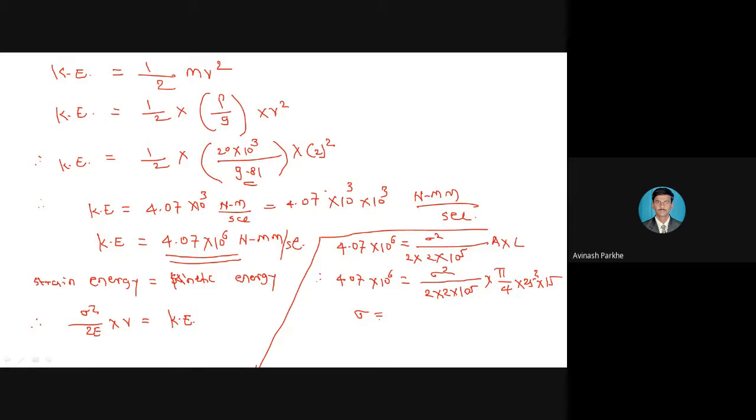Do the calculations. The kinetic energy is equal to sigma square upon 2e into volume. Kinetic energy we have calculated by using the formula 1/2 mv square, and we have converted that value into Newton mm per second. Then by using the formula, strain energy is equal to kinetic energy, sigma square is the unknown, 2 into e is the given value, volume is area into length. You will get sigma from this equation. What is the value of sigma? Please do the calculation.